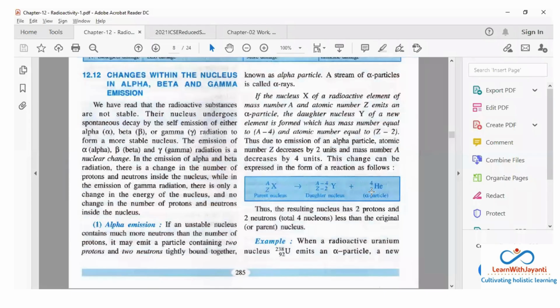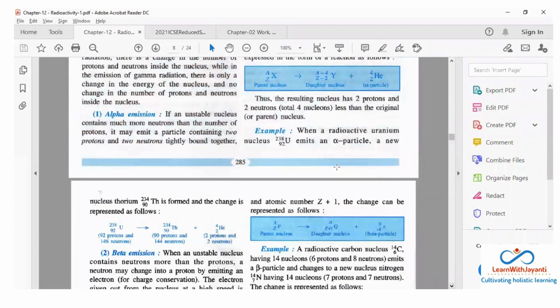And what will be the atomic number? Minus 2. ठीक है? ओके समझा मैम. थैंक यू मैम. Okay, so they have given an example.